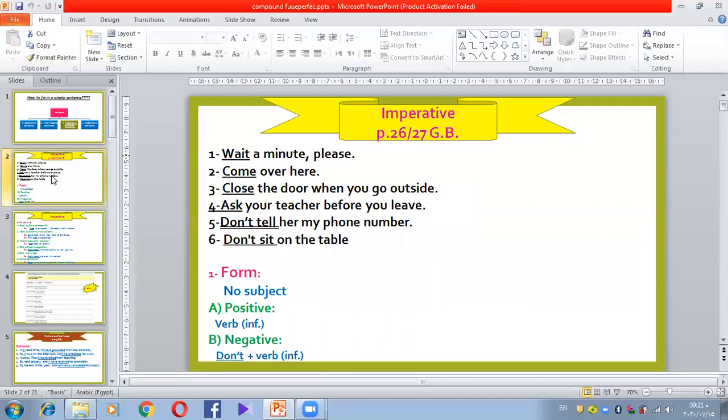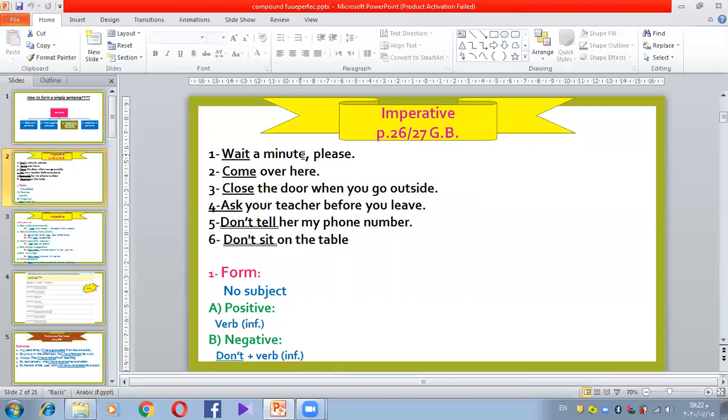We have another name by the way. We can say imperative, or we can say commands, and we can say orders as well. You can read this in the grammar book as well, as we said before, in these pages. So I want you to read these sentences and tell me what's the similarity between them. What is something similar that you can find between them? So let's read it together.